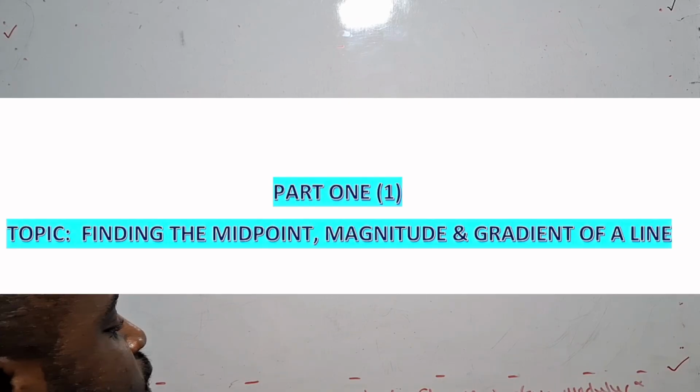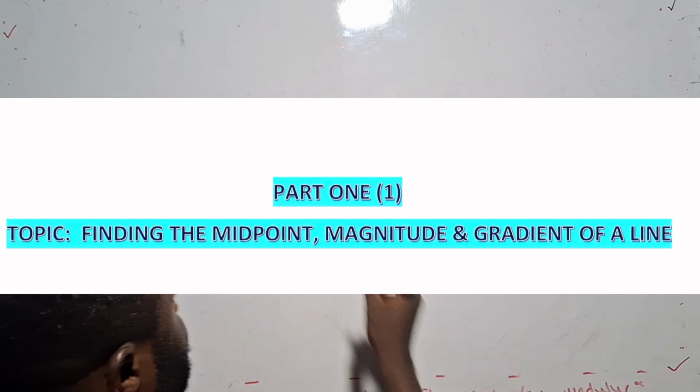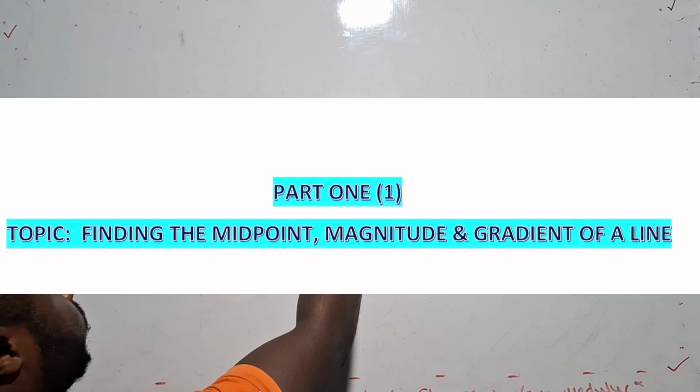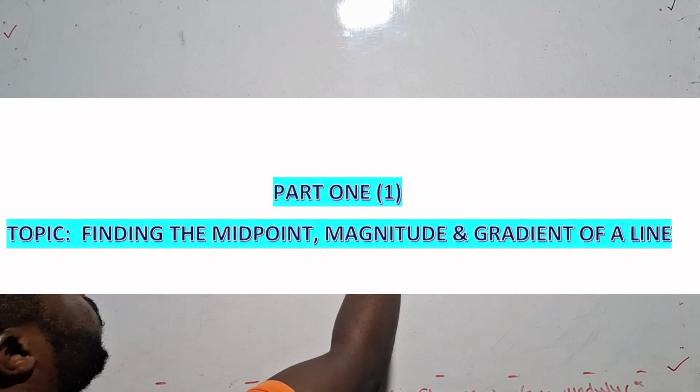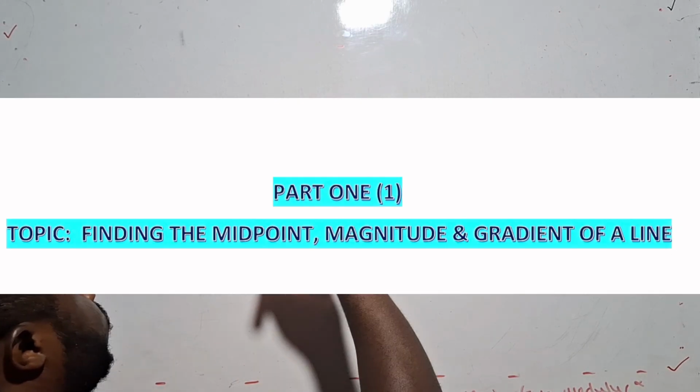Today's lesson, we are going to talk about finding the midpoint, the magnitude.